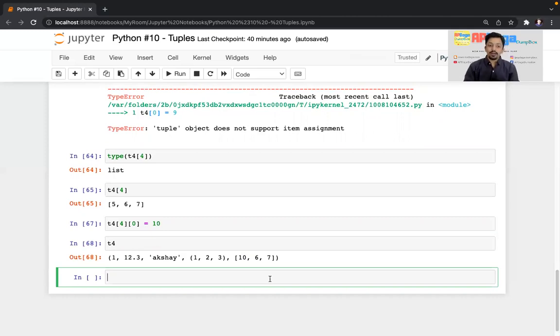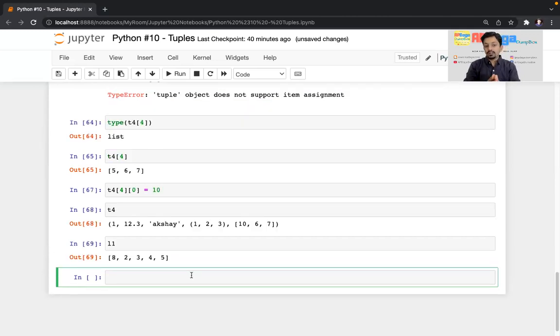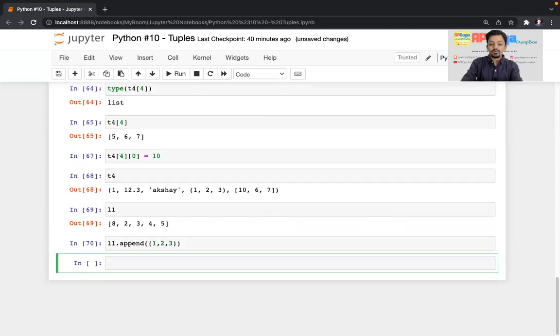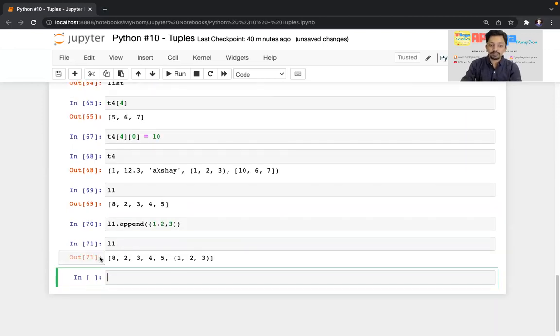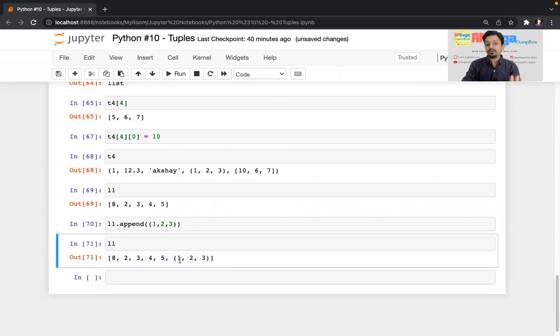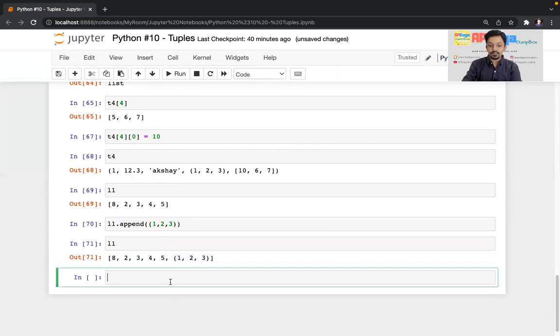So now again, if I talk about the list L1, so this is the list. Again, a list is also a heterogeneous data type. So a list can have a tuple in it. I'll show you how. So I'll do L1 dot append, and I'll pass a tuple into that. I'll write 1, 2, 3. This is the tuple. And if I try to print L1, you can see within that list, this element is a tuple, that is L1 of 0, 1, 2. I'll do -1 because it is the last element.